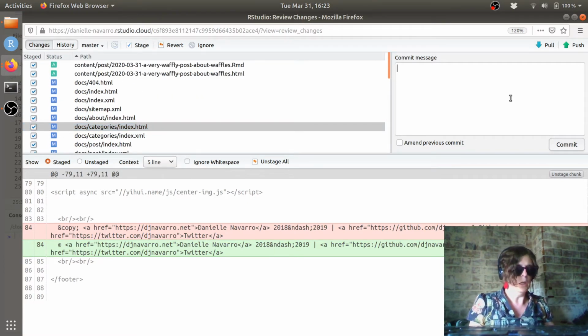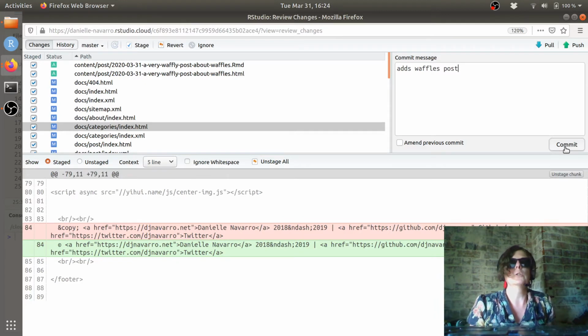So, yeah, I have to write a message, and my commit message, whatever that's supposed to mean, is a short thing that is supposed to describe the changes that you've made. So we go add waffles post and we go commit.